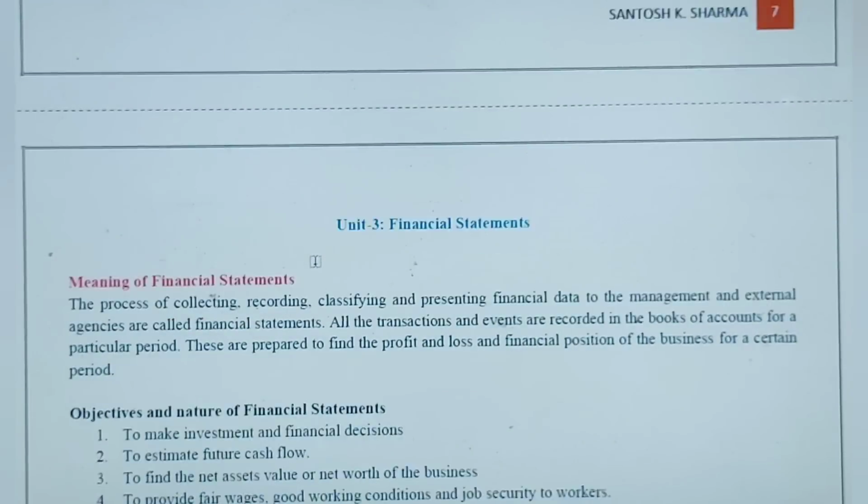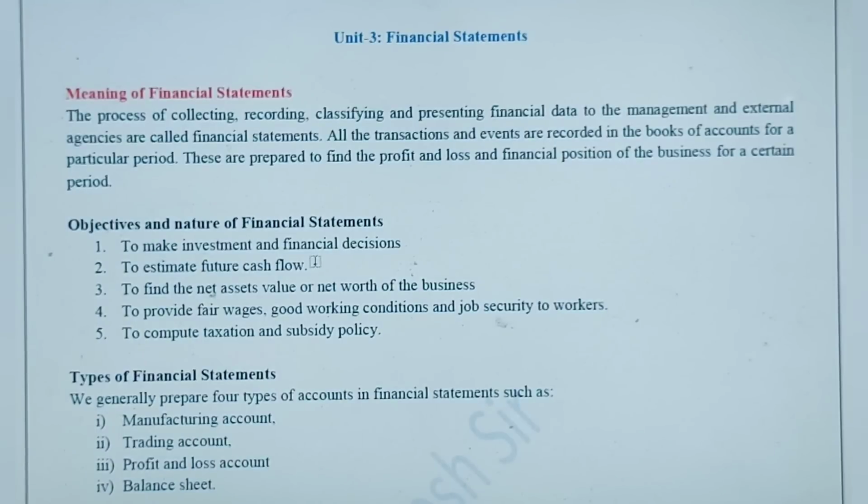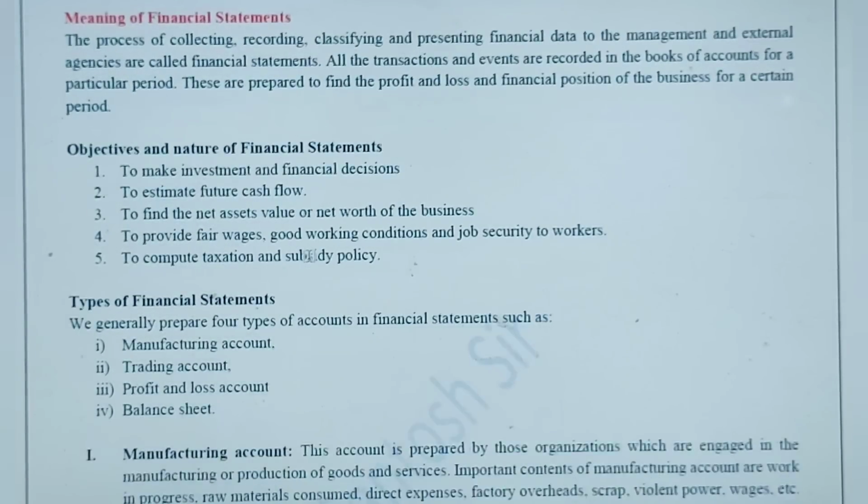Let's move on to unit 3, financial statements. Basically financial statements, when we talk about this, think about trading, profit and loss and balance sheet. So all these 3 documents are prepared, statements are prepared to know the profit and loss and the financial position of the company.